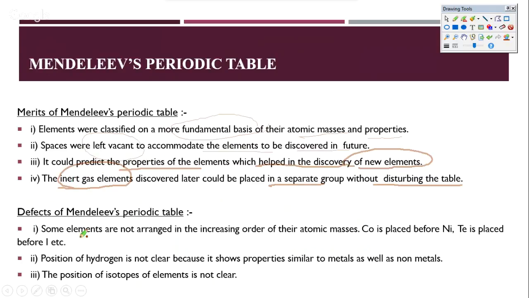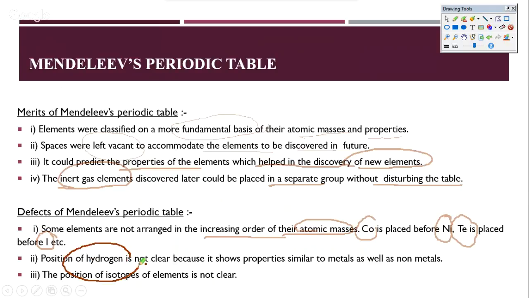Now the defects, or demerits, of Mendeleev's periodic table were that the elements were not always arranged in increasing order of their atomic masses. For example, copper, which has a higher atomic mass, was placed before nickel. Similarly, tellurium was placed before iodine, where iodine actually has a lower atomic mass than tellurium. So the strict order of increasing atomic masses was not observed, which is what he claimed to be the fundamental property of his periodic table.